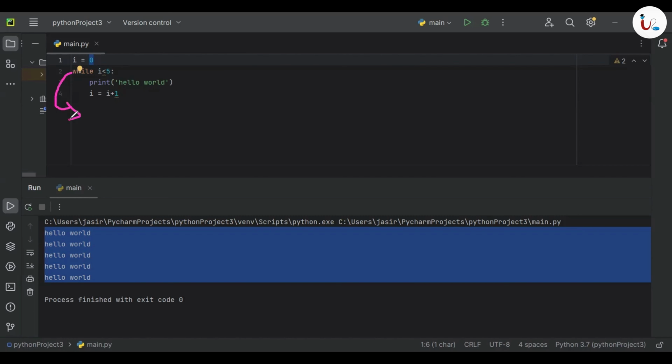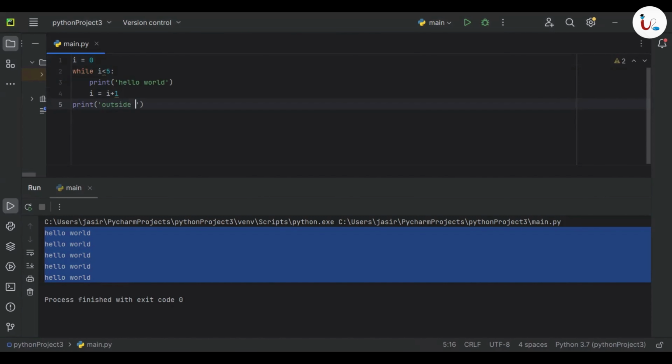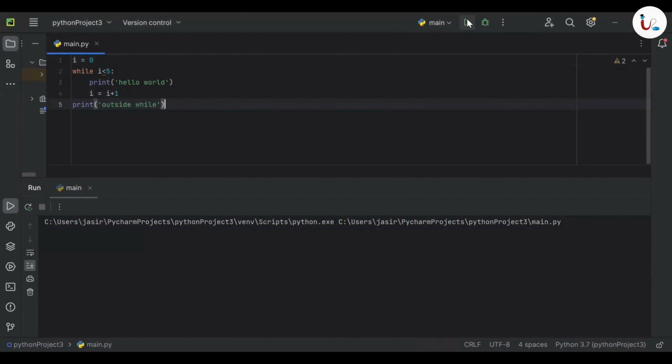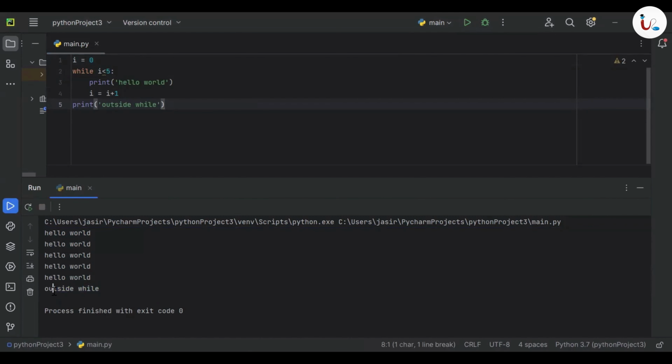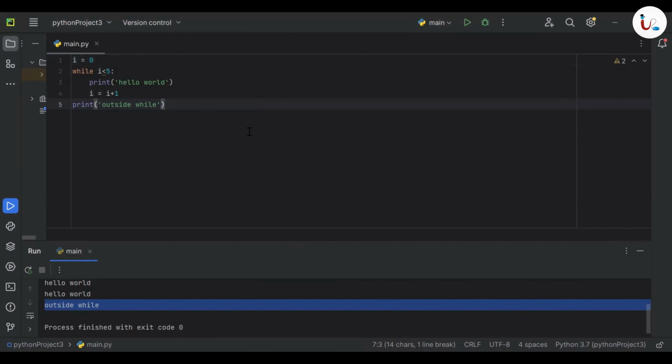Okay. If you want, we can add a line outside the while loop, which means here. Without the space, we can add a line outside while. So whenever we are running it, it will print the first 5 hello world. After that, when the condition 5 less than 5 becomes wrong, it will come out of the while loop and it is printing outside while. Okay. Yeah, I hope it's clear.